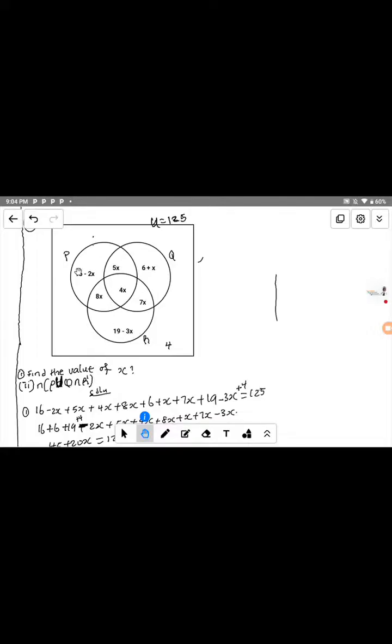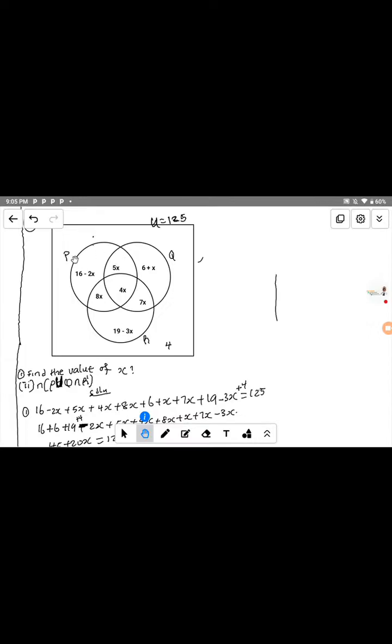If you look at our Venn diagram now, all the numbers inside the circle of P belong to P, and all the elements inside the circle of Q belong to Q. So P union Q means that all these numbers here, 16 minus 2s, 5s, 8s, 4s, 7s, 6 plus s, all belong to P union Q. We want everything added together for P union Q. But the condition is given.